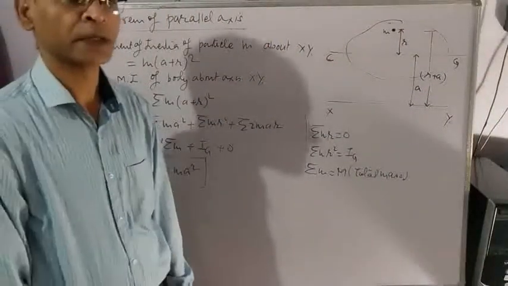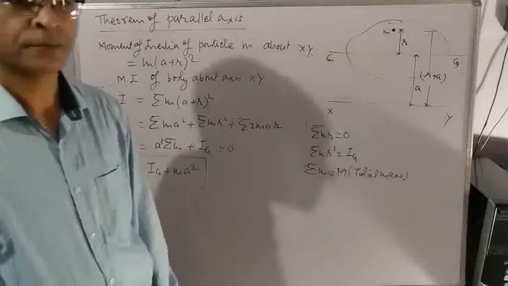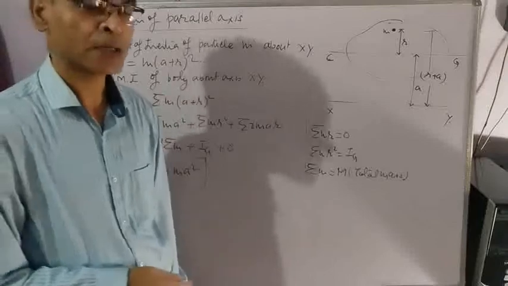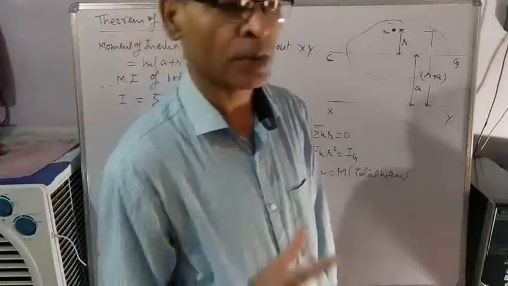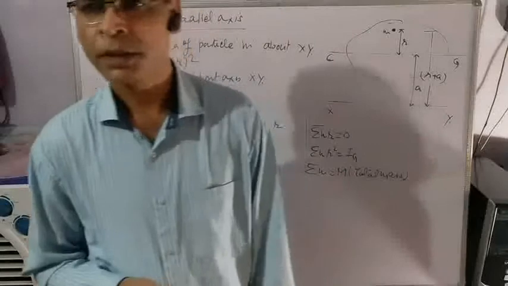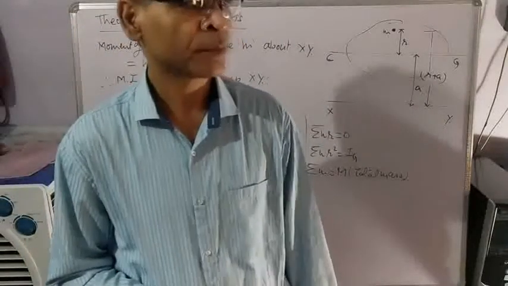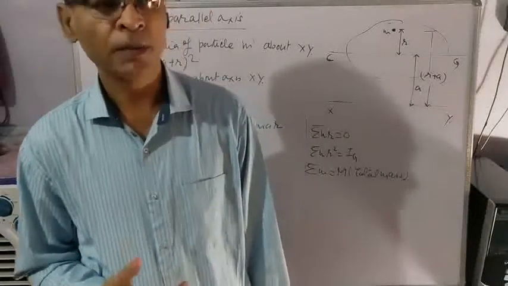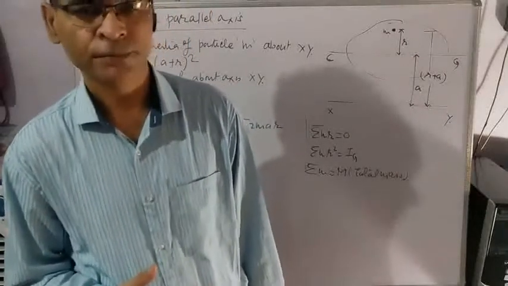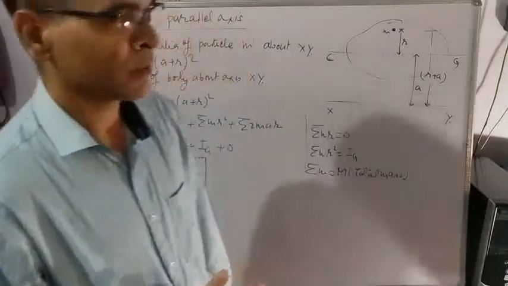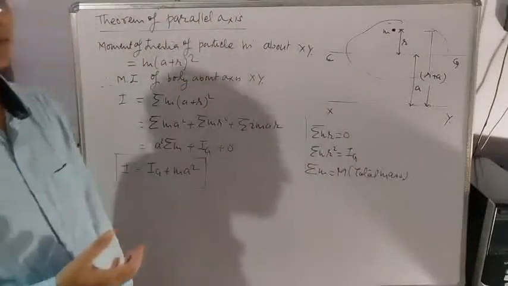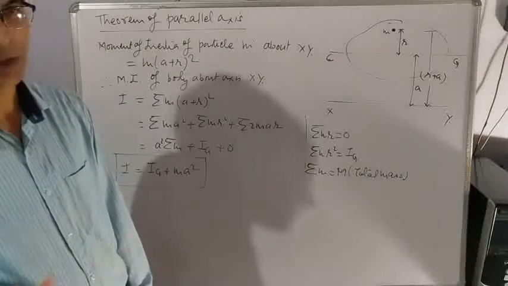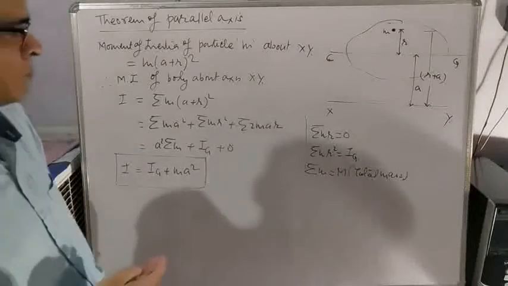I have just explained moment of inertia. You have seen moment of inertia depends on the mass distribution of the body around the axis of rotation. Very simple to understand. If the position of the axis changes, accordingly the moment of inertia of the body will change. That is why two theorems have been given to find the moment of inertia of a body if the axis changes.